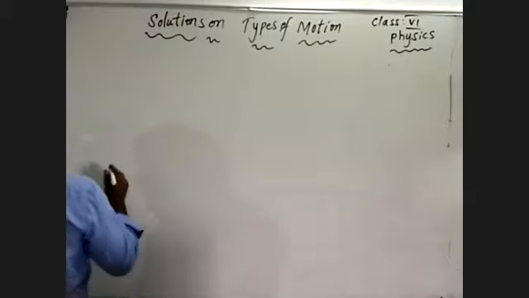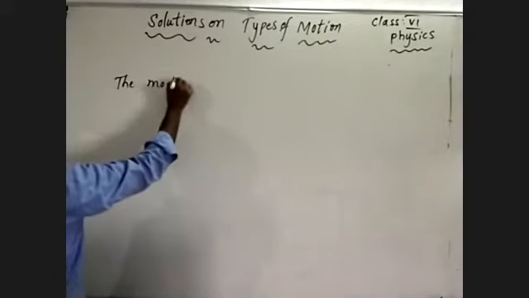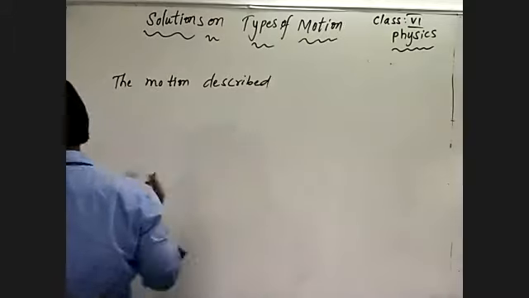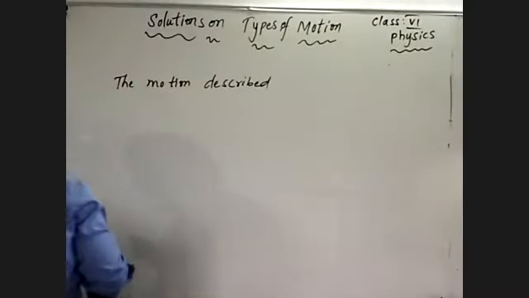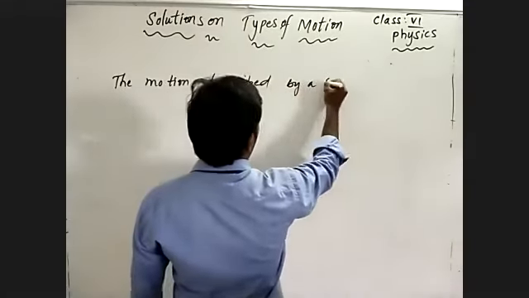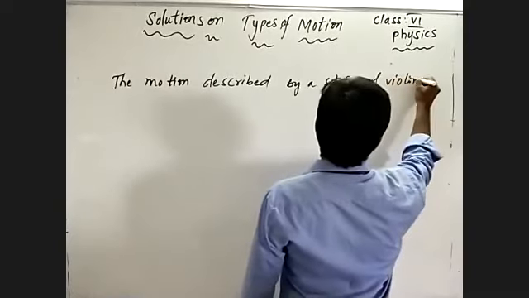The motion described by a string of violin.